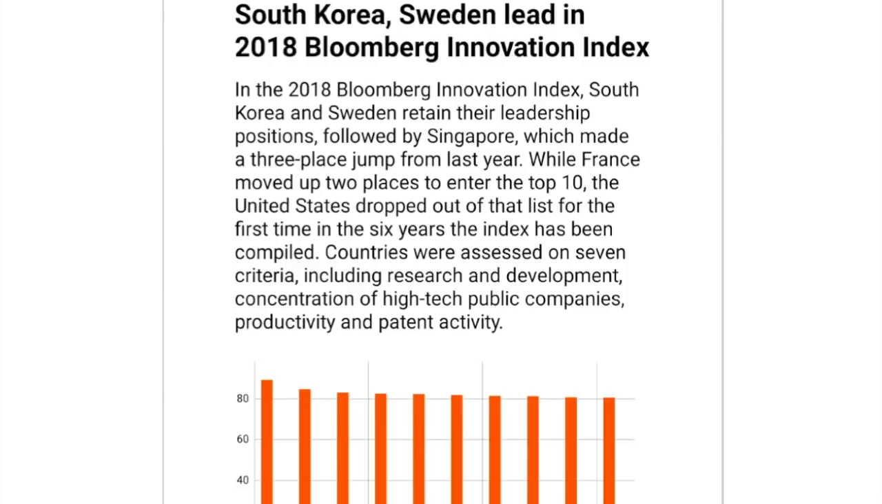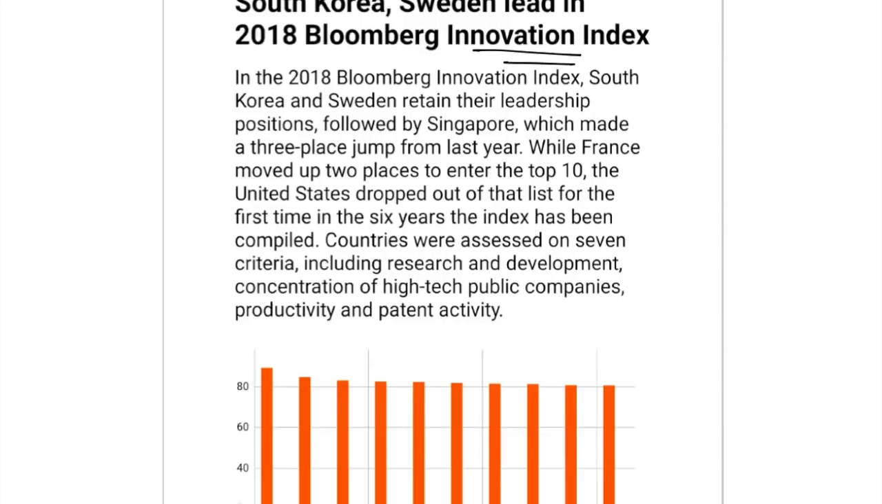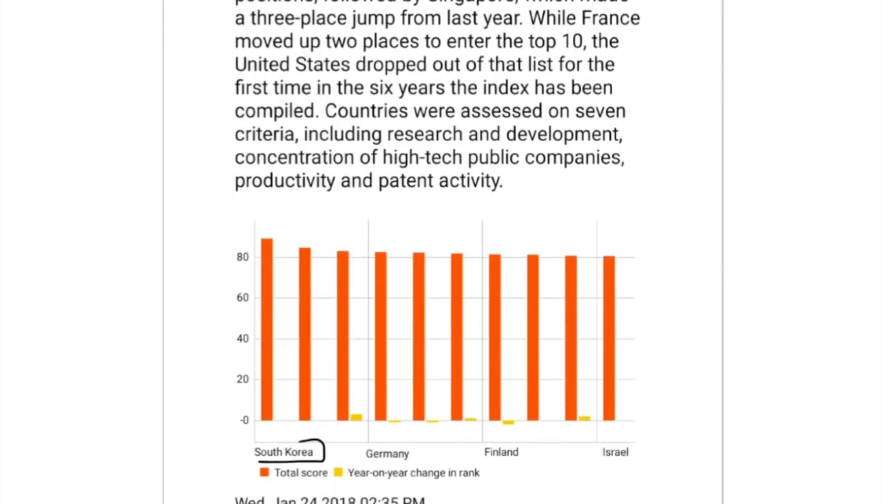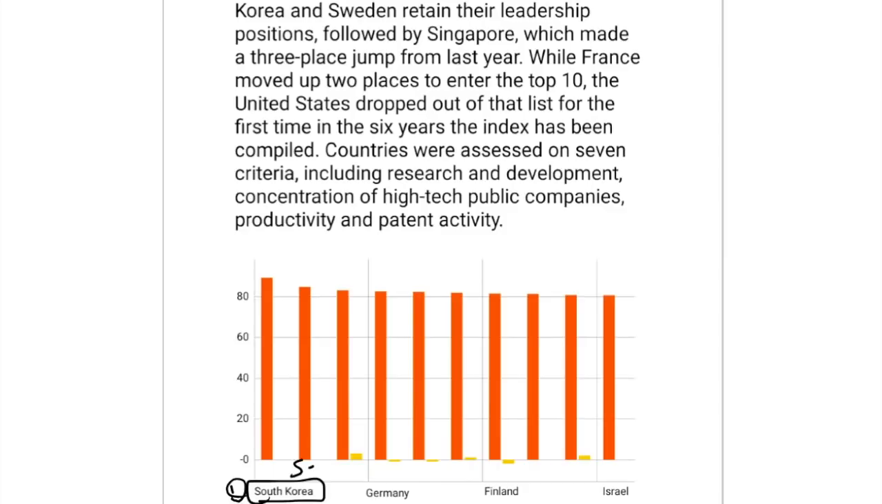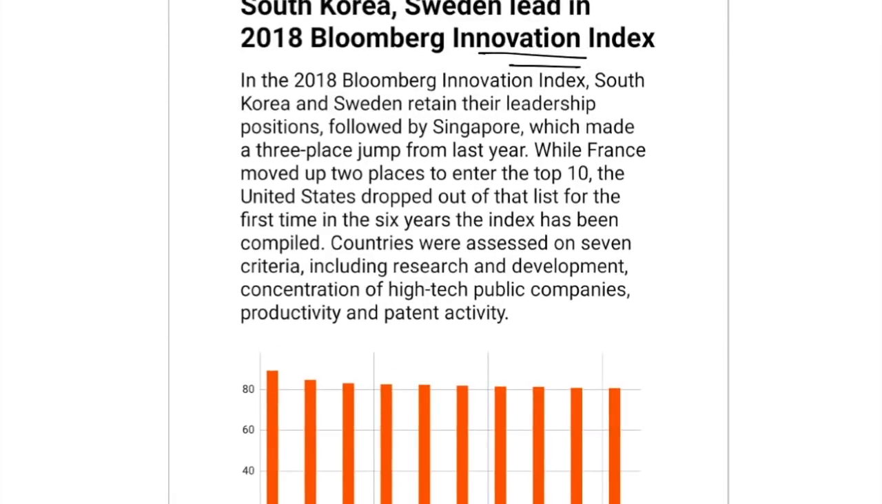The next one that we have talks about South Korea and Sweden, which are leading in Bloomberg's Innovation Index. So Bloomberg also comes out with its own innovation index, and according to this, South Korea is at number one when it comes to innovation, followed by Sweden and followed by Singapore. So you have three S's in the first three ranks of Bloomberg's innovation index. All the other facts are not very important.